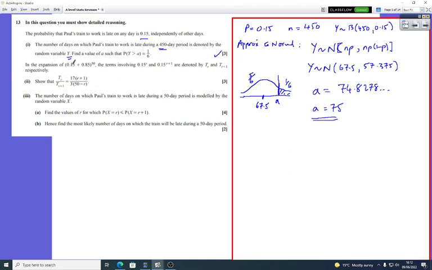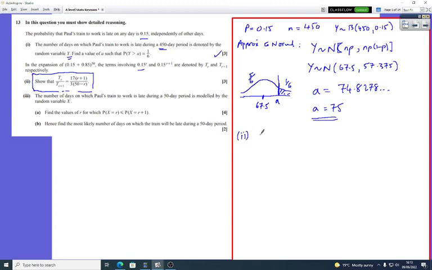Now, in the expansion, this one, in terms of 0.5 to the r and 0.5 to the r, denote those, show that it equals that. Okay, now this is, just to put it out there, not really to do with probability. This is more like knowing how to do your expansions, etc. So if you had this number, what you could do is, I'm going to put it here, part 3, yes, actually I'll put part 3 here, part 2, sorry, and then I can put the part 3 probably here.